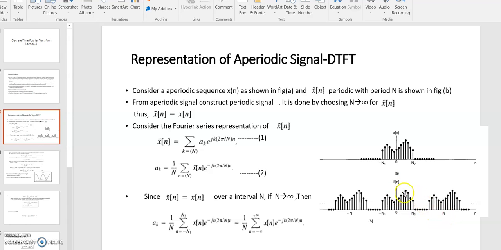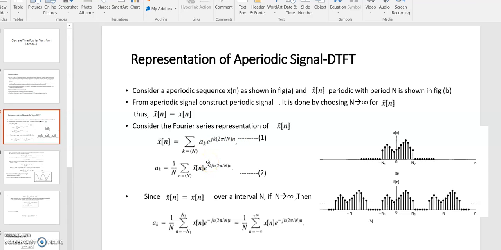interval N. For the representation of this discrete time signal, we have used the Fourier series representation, or we can say the discrete time Fourier series, and it is represented by x cap [n] equals summation, and this summation is defined over an interval, of a_k e to the power jk 2 pi divided by capital N into n, where a_k is the Fourier series coefficient, right?